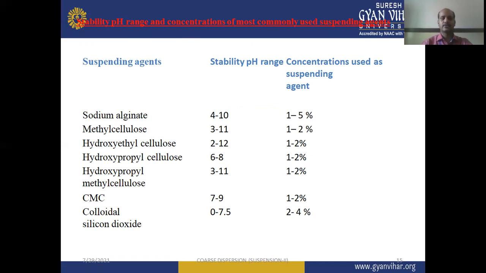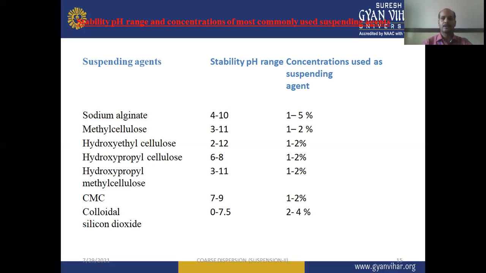Hydroxyethyl cellulose, HEC, is a cellulose derivative. The stability pH range for this suspending agent is 2 to 12 and the concentration used is 1 to 2%. Next one is hydroxypropyl cellulose. The stability pH range for this is 6 to 8 and the concentration required is 1 to 2%.